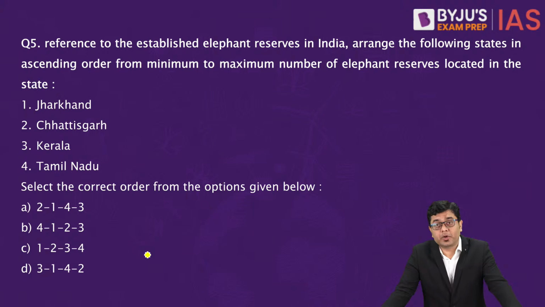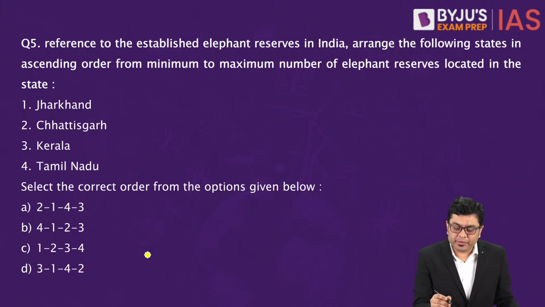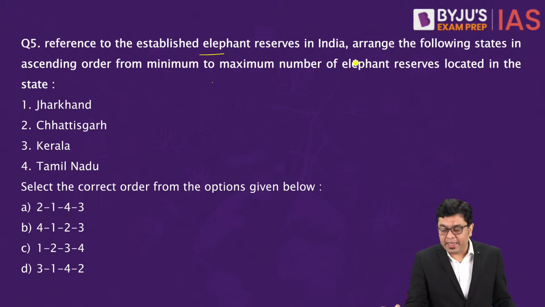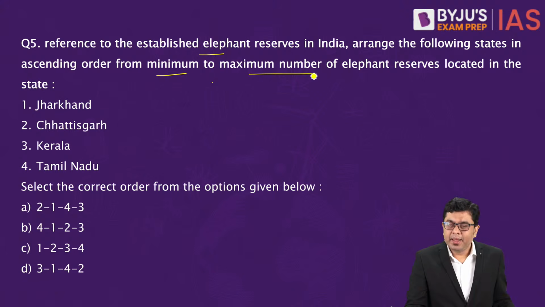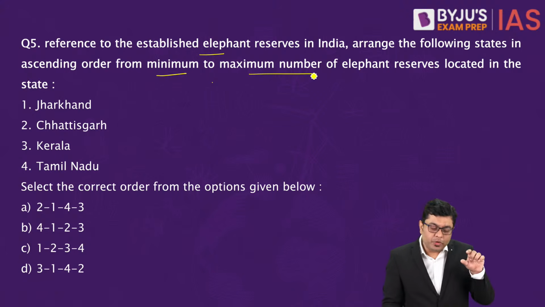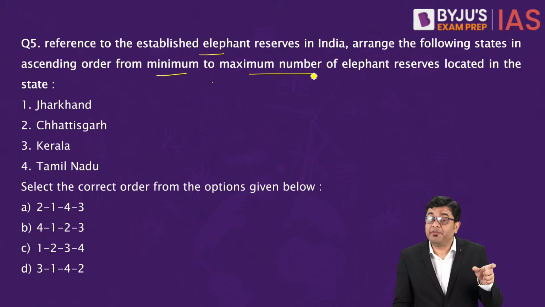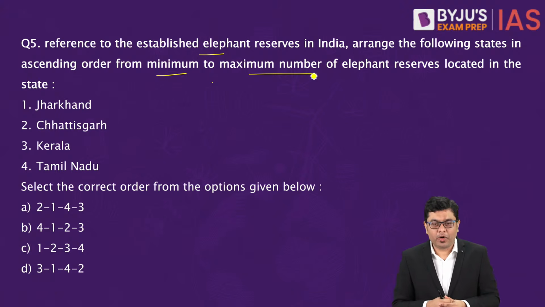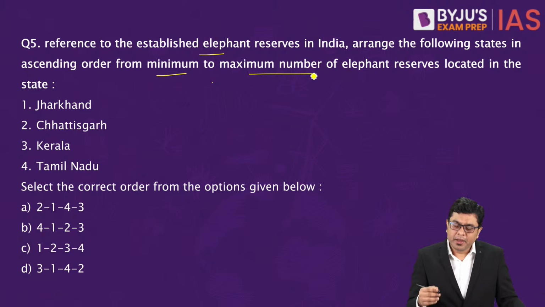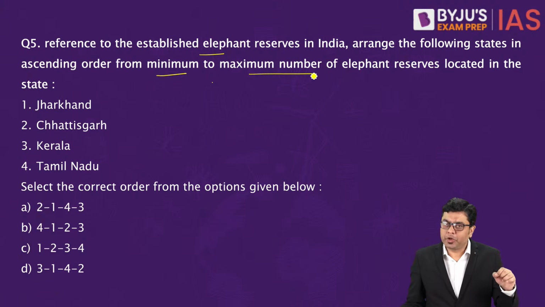Now, taking a look at the other question with regards to protected areas. With reference to the established elephant reserves in India, arrange the following states in ascending order from the minimum to maximum number of elephant reserves located in the state. Meaning that out of the states which are listed, you have to find out which of them have the minimum number of elephant reserves, which have the maximum, and arrange that in ascending order. So let's take a look at it state wise.